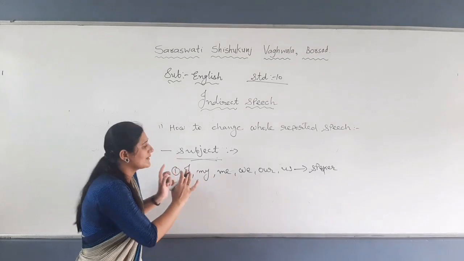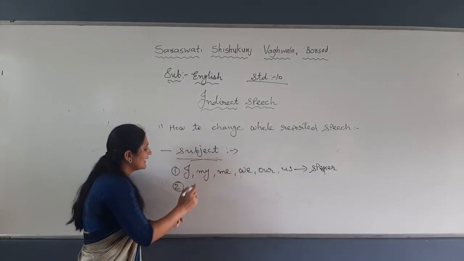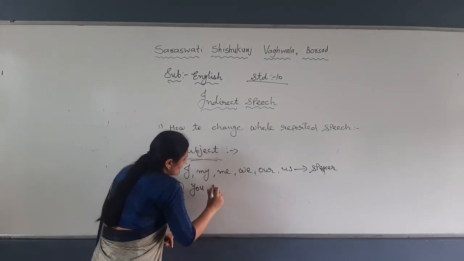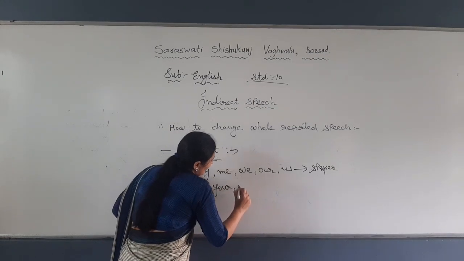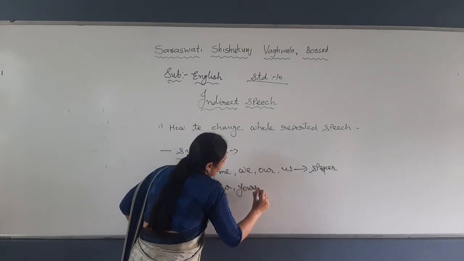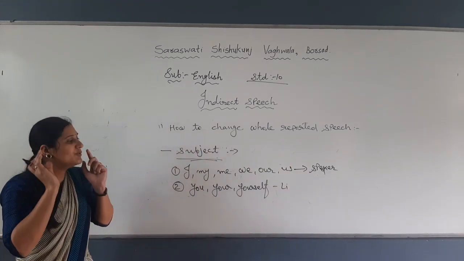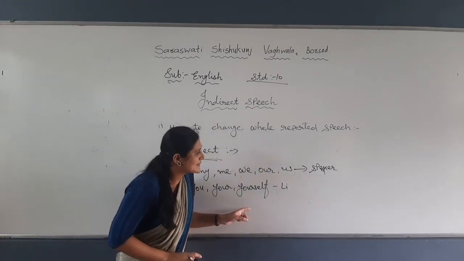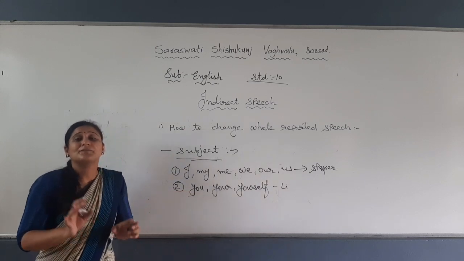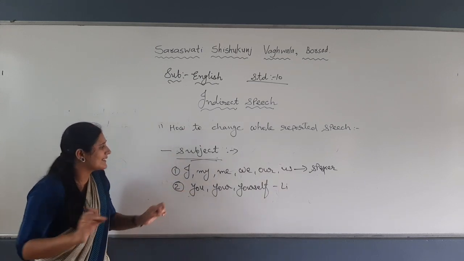Who is the reporter? Change on the basis of that. If there is you, yourself, change according to the listener. Right? So keep in mind, simply, nothing else.